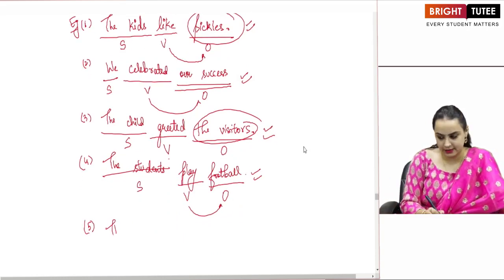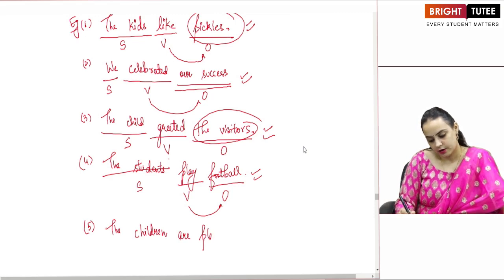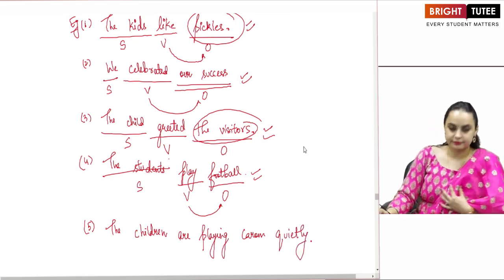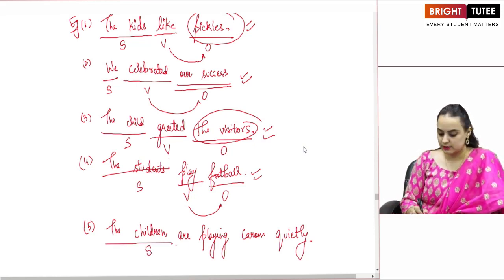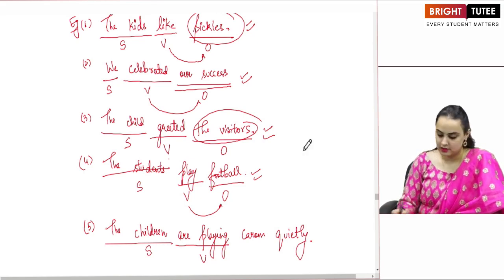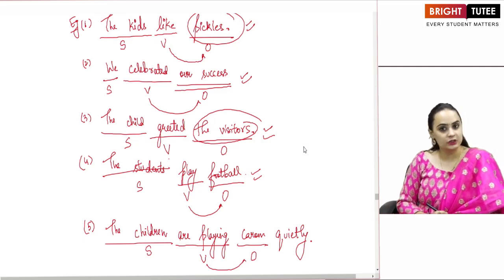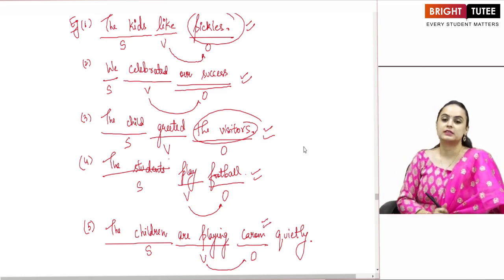Another example if I give you, the children are playing carom. What is my subject? What is my verb? What is my object? The verb has a direct object. And second, if we ask the question, the children are playing what? Children are playing carom. So it is transitive.